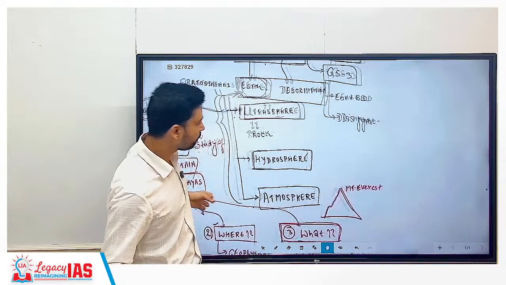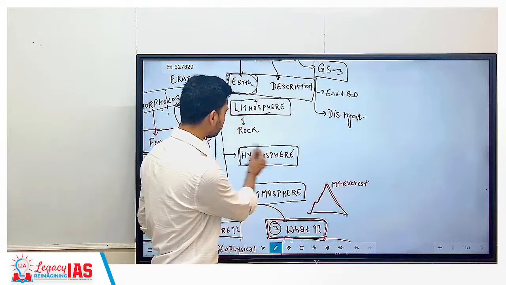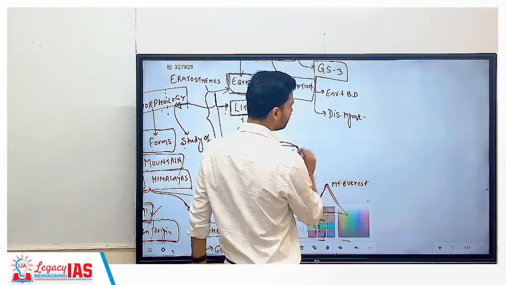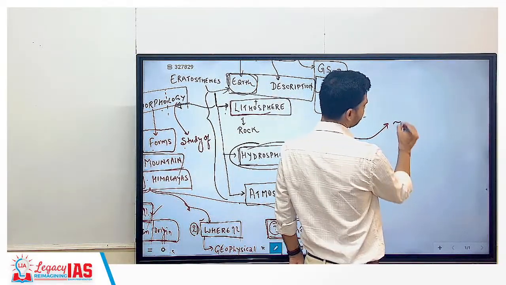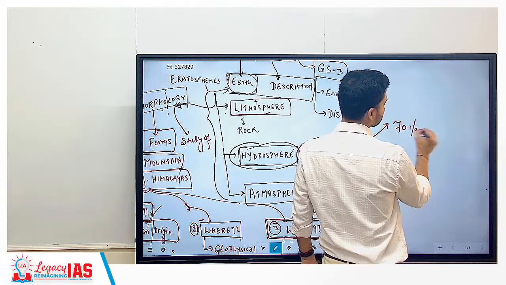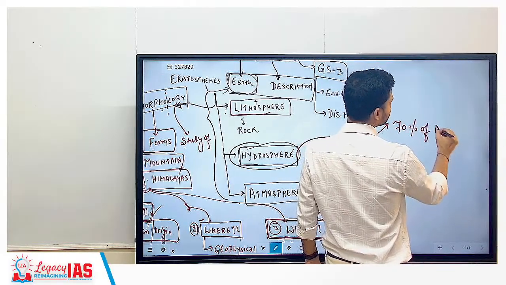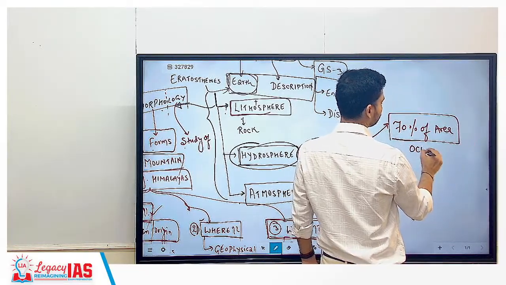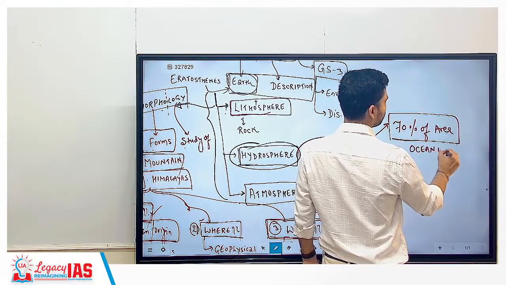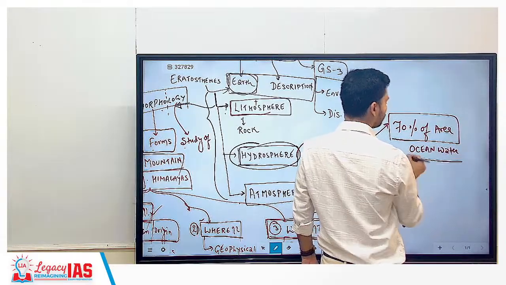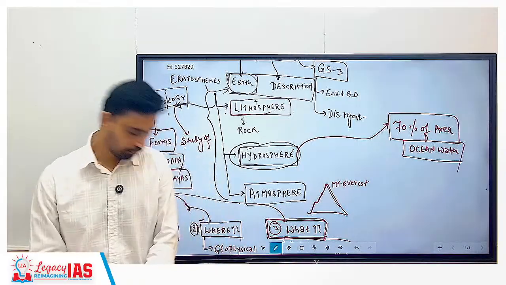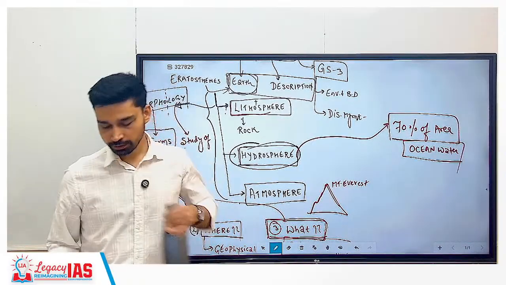Second section of geography is what? Related to the water part. Okay, so we already know that if you look at the entire surface of the earth, 70% of area is covered under ocean water.